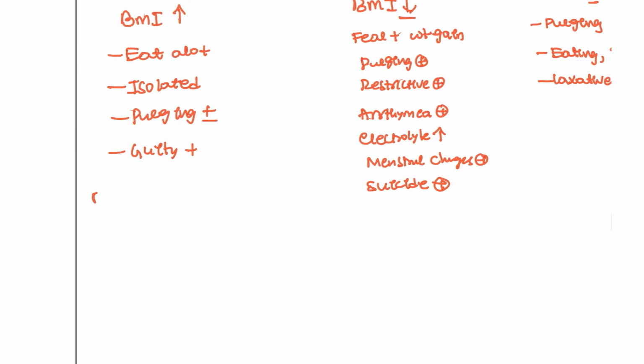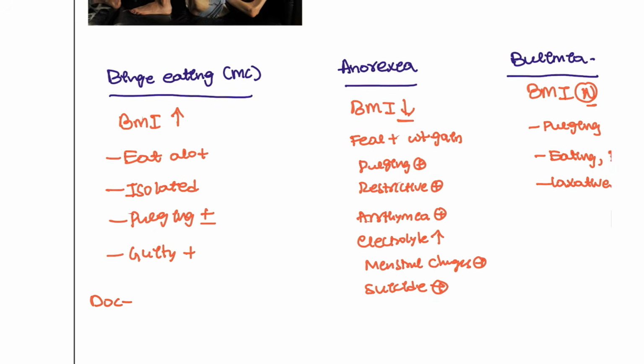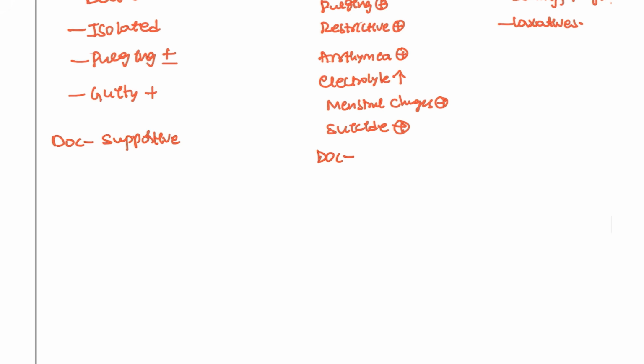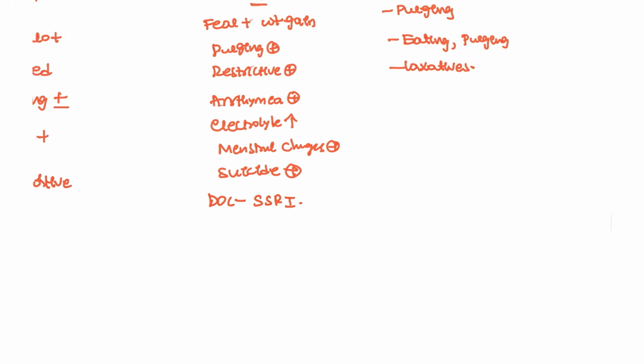This is the treatment. So drug of choice for these patients of binge eating disorder is supportive treatment. Okay, supportive treatment can be given for this patient. Drug of choice for the anorexia nervosa patients. For the anorexia nervosa patients, what we can do in these patients is we can go for the SSRIs, as the suicide risk is present.